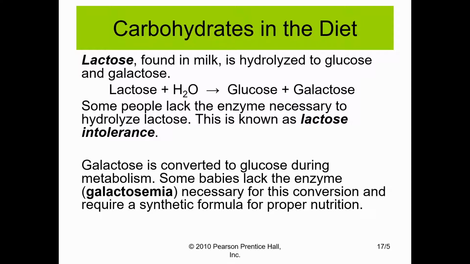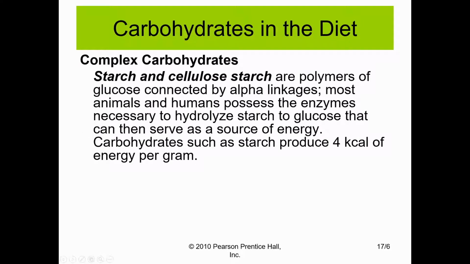Galactose is converted to glucose during metabolism, and in some cases babies can lack the enzyme that's necessary for this conversion. A synthetic formula can be used to overcome this difficulty. Up until this point, we've talked about the simple carbohydrates. These monosaccharides and disaccharides can easily enter the bloodstream, and then the chemical bonds within the molecules can be broken apart and used for energy.